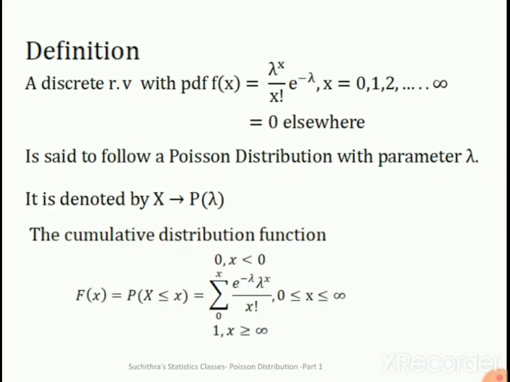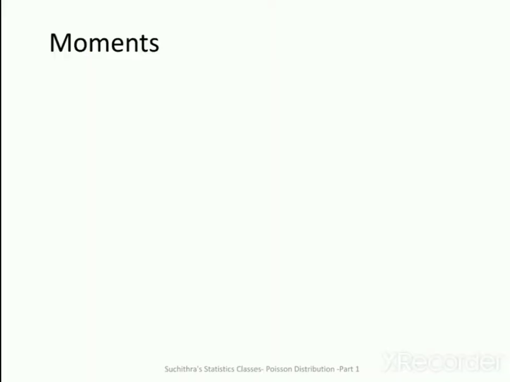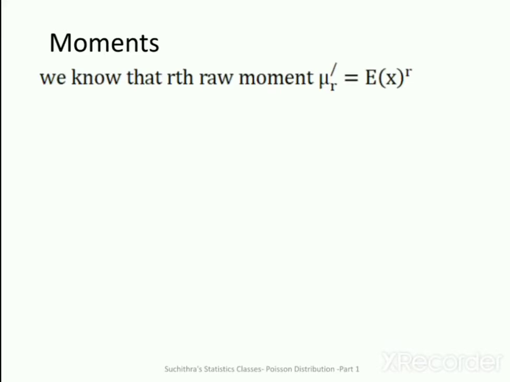The cumulative distribution function capital F of x is equal to the probability of capital X less than or equal to small x. It is equal to 0 for x less than 0, equal to summation 0 to x of e raised to minus lambda lambda raised to x by x factorial for 0 less than or equal to x less than infinity, and equal to 1 for x greater than or equal to infinity. Now let us discuss the moments.